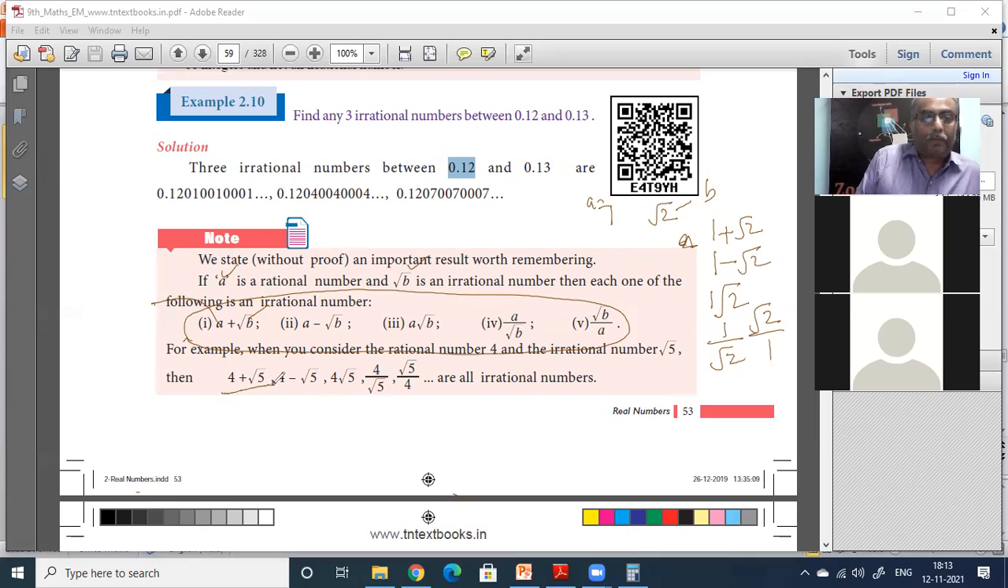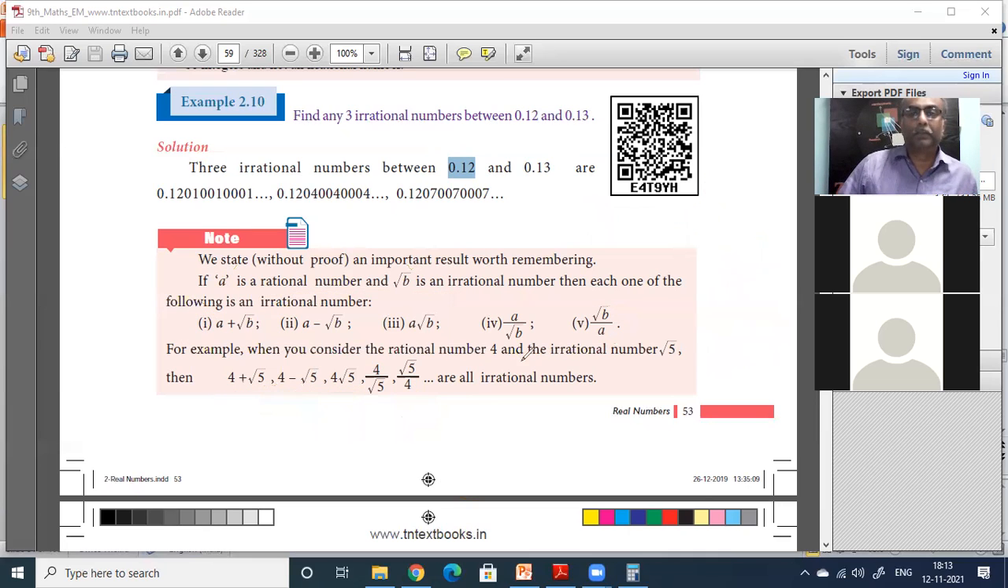So 4 plus root 5 is irrational. 4 minus root 5 is irrational. 4 times root 5 is irrational. 4 by root 5 is irrational. Root 5 by 4 is irrational. In all the combinations, whether you divide from top or from bottom, or multiply, front or back, that is also irrational. Whether you are adding, subtracting, multiplying or dividing, once one of the numbers is irrational and the other number is rational, the result will always be irrational. You got this?